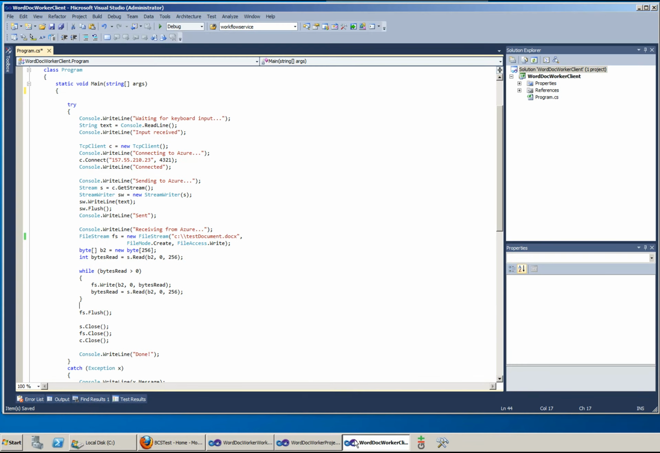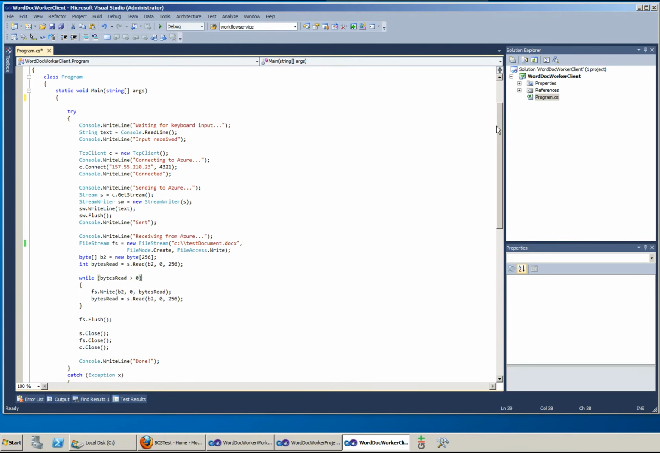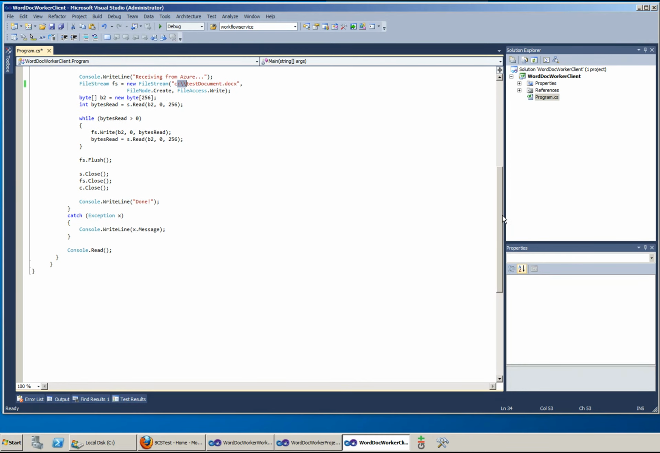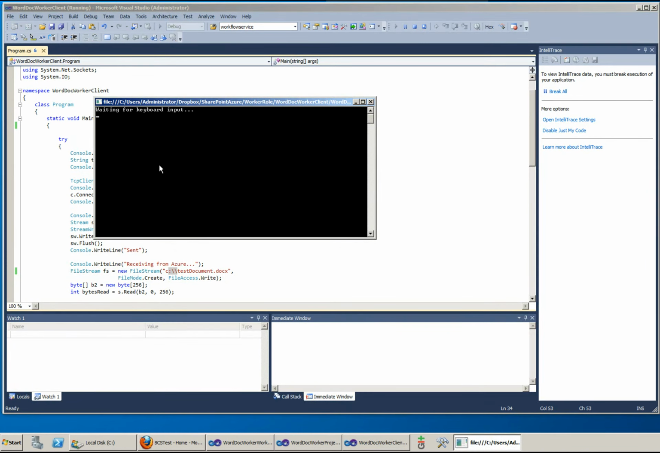I also have my client project ready, my console application. This is a regular old console application which is going to call that service, send my keyboard input to the cloud, and convert that keyboard input into a Word document using the OpenXML API. It's going to save my document in this location, C test document. So it's pretty simple. Let's just run this client application.